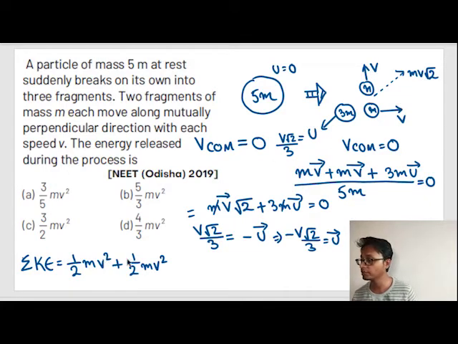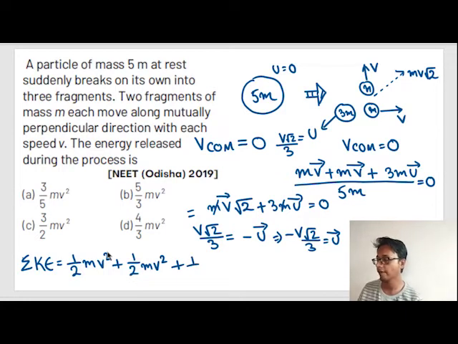But out here v square plus v square is equal to 2v square. Kinetic energy is always a scalar quantity. Okay, so let me teach you a trick in physics. Whenever a vector is squared, it becomes a scalar. Just remember this. In your NEET curriculum, whenever a vector is squared, it automatically becomes a scalar. Okay,